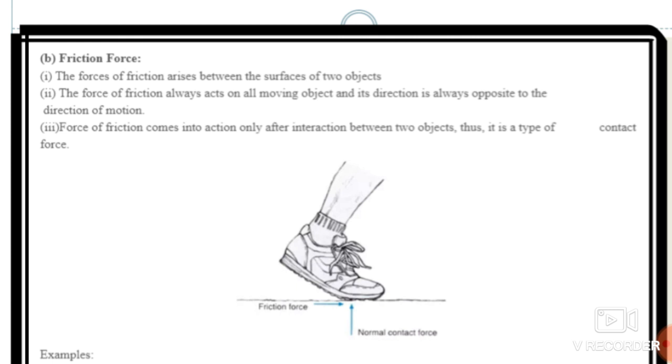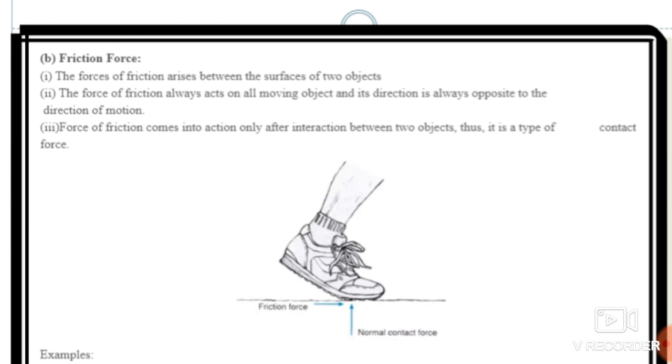The force of friction always acts on all moving objects and its direction is always opposite to the direction of motion. See students, the force of friction always acts on all the moving objects. Suppose I kick a ball and it moves from one direction to another with great speed, but at a certain point on the ground that ball will stop.